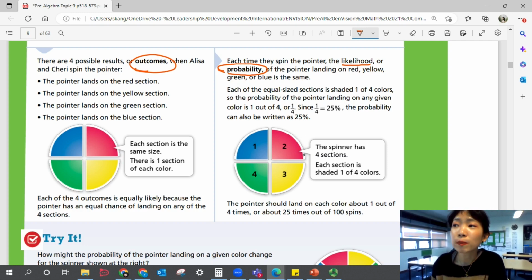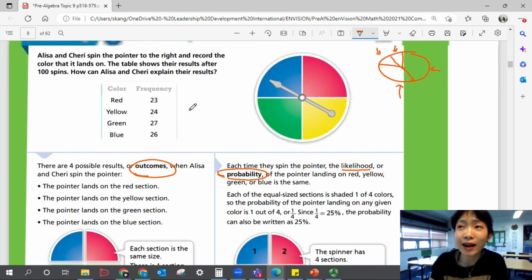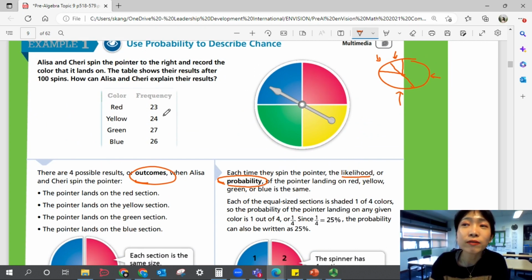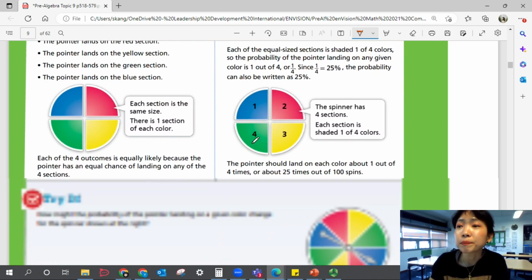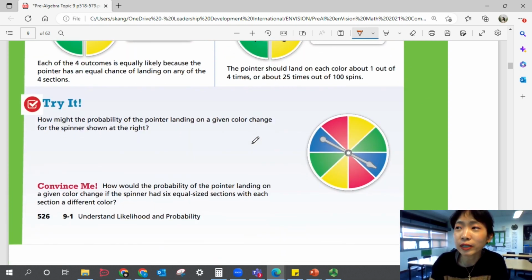Okay? So the pointer should land on each color about 1 out of 4 times, or about 25 times out of 100 spins. So if you look back at the outcomes, 25 should be the number that they should all be close to. Okay? And it looks like that's an accurate probability, right? Yeah.